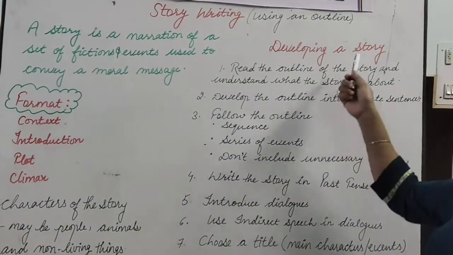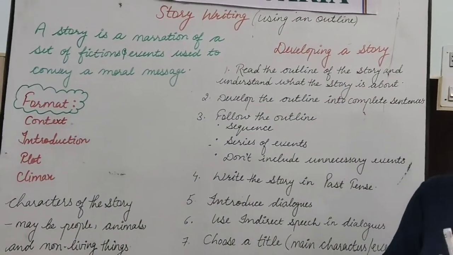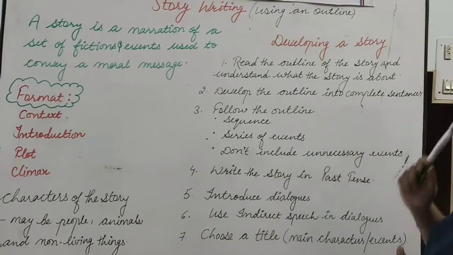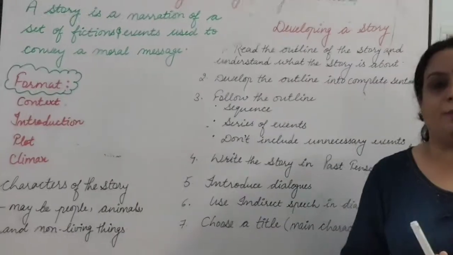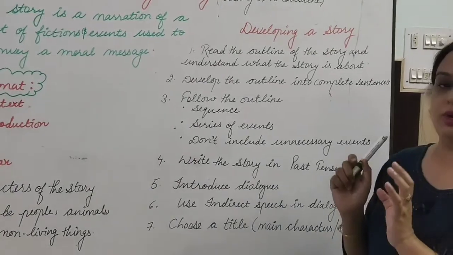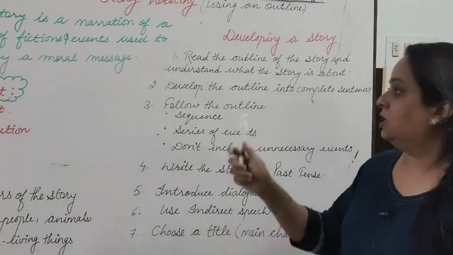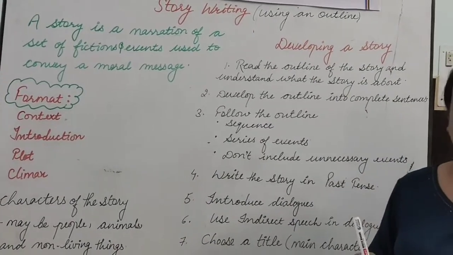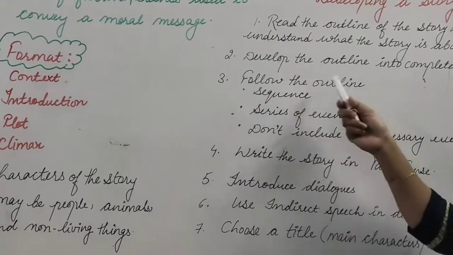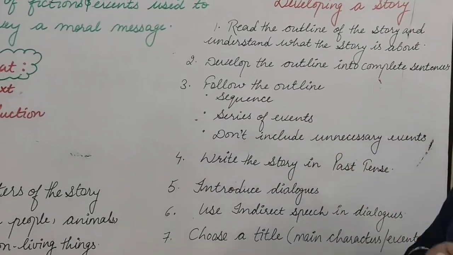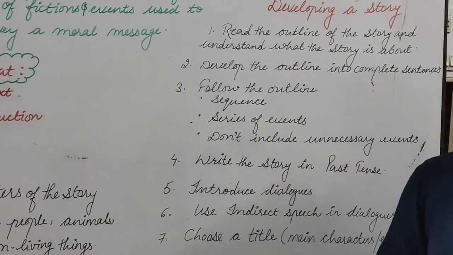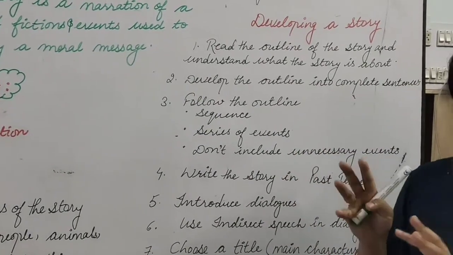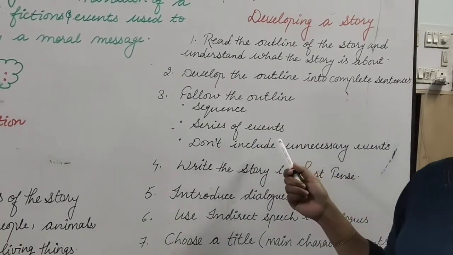Now when you have to develop a story, which things do you have to keep in mind when you are using an outline of the story? Read the outline of the story and understand what the story is about. The very first task for you is to read the outline properly. Next is to develop the outline into complete sentences, so there you have to form complete sentences. Next is to follow the outline. There you have to take care of the sequence: whatever is given, a particular incident has happened at some proper time, so you have to deal with it at the same time. That is the sequence, the series of events.